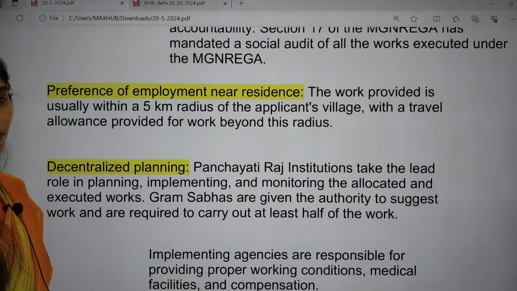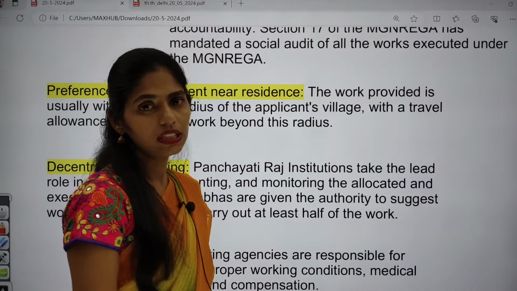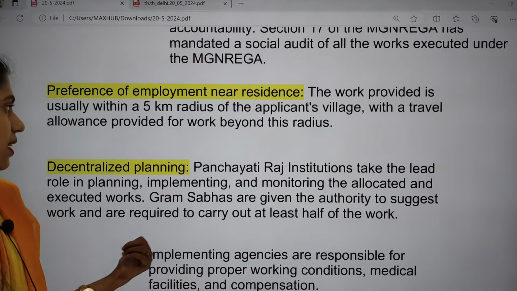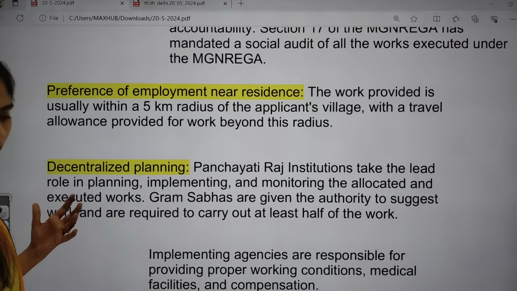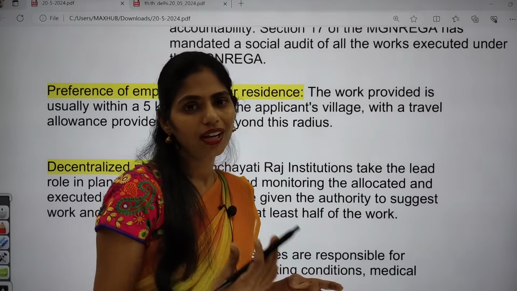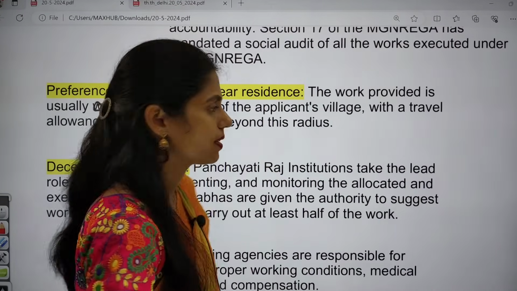The employment provided under this scheme will be provided in the nearby areas where the residence is, so there is no need of traveling. This work will be given within a radius of 5 kilometers from their place of residence.